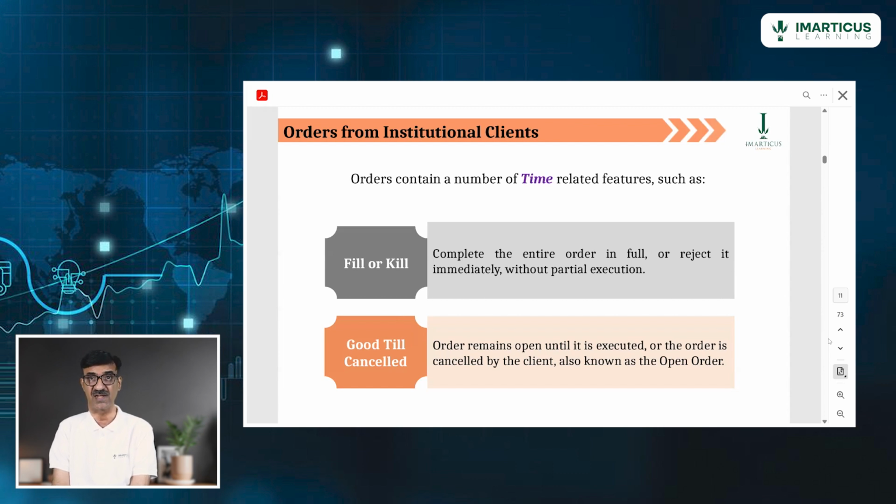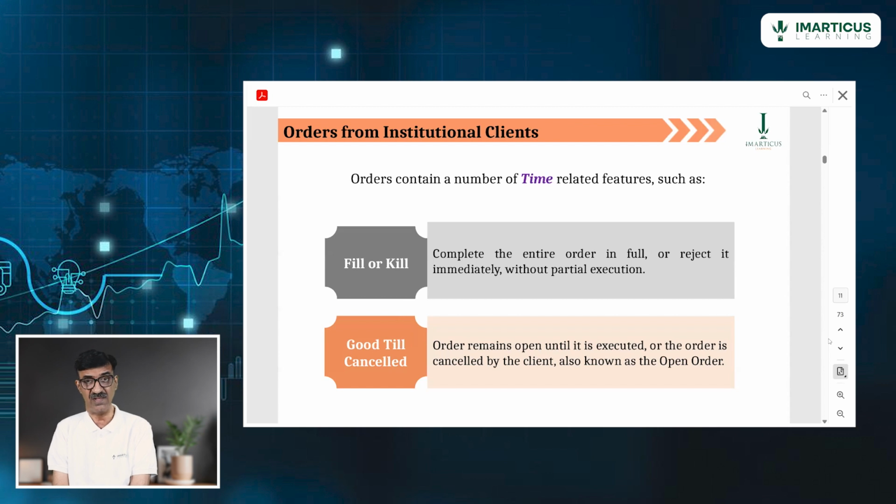GTD, good till day. I gave you an order, but I told you, on one particular day, Monday, please close the order at 3:30 p.m. with the stock market. Okay, it is not getting executed. That is called GTD. If it is executed, then it's called order executed. If it is not executed, it will close as GTD, good till day.